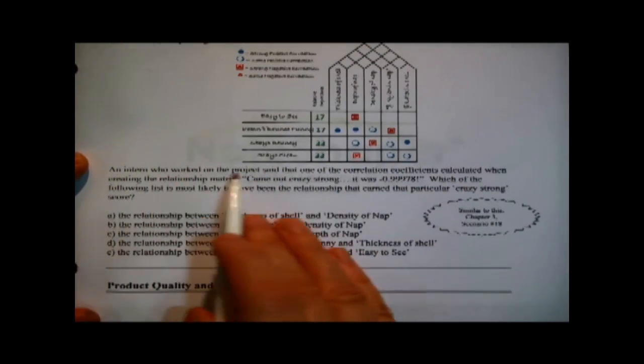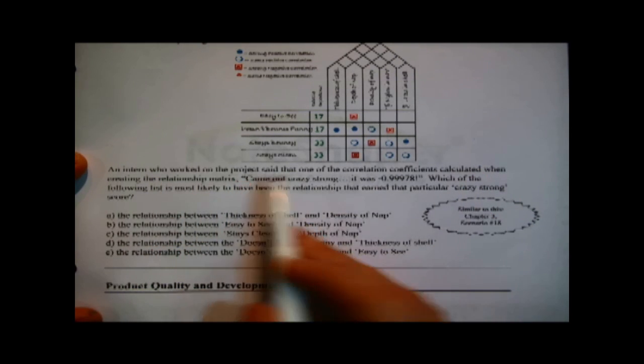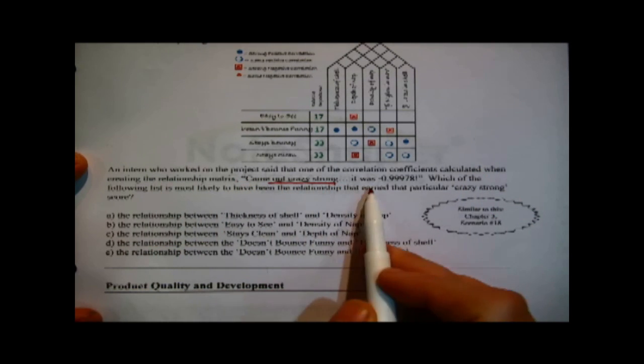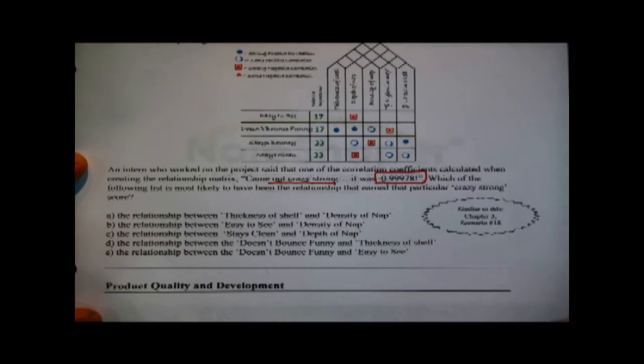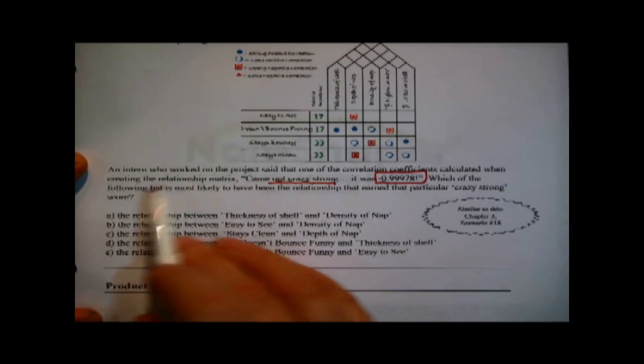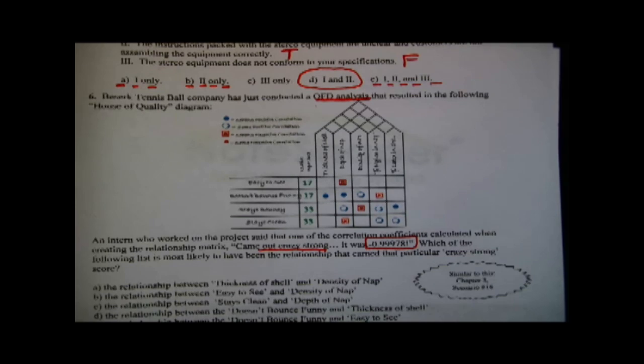Berserk Tennis Ball Company has just conducted a QFD analysis, House of Quality, that resulted in the following House of Quality diagram. Oh, okay, it's like all done here. An intern who worked on the project said that one of the correlation coefficients calculated when creating the relationship matrix came out crazy strong. It was, and I am interested in that number right there, a negative 0.99978. Which of the following list is most likely the relationship that earned that particular crazy strong score?